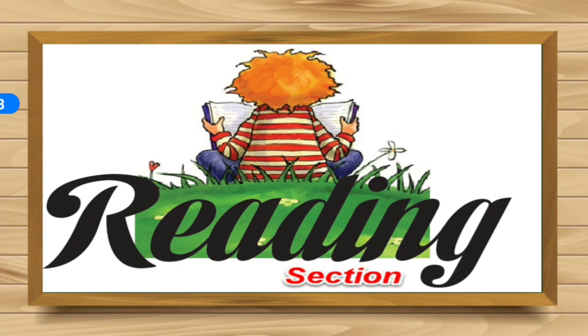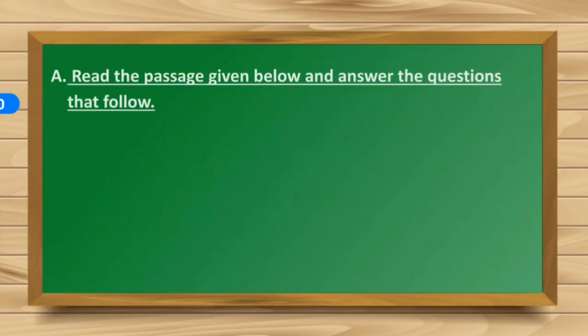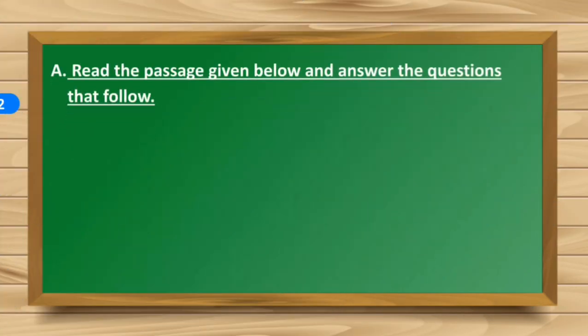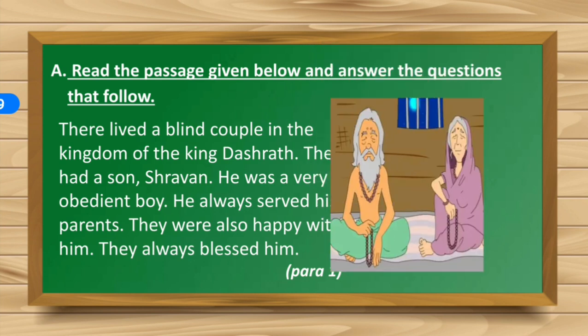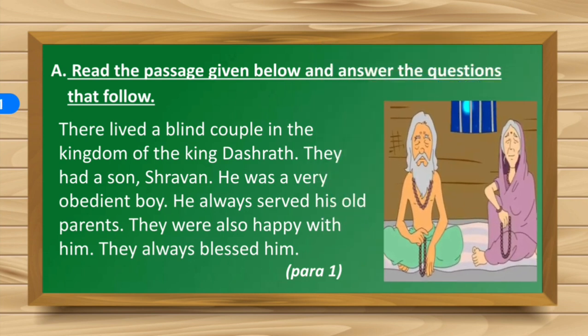So, let's quickly read the passage and see what do we have. Okay, so read the passage given below and answer the questions that follow.